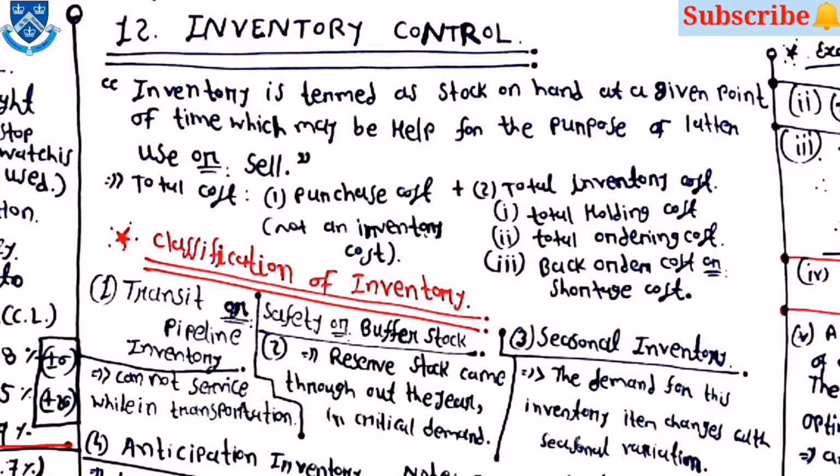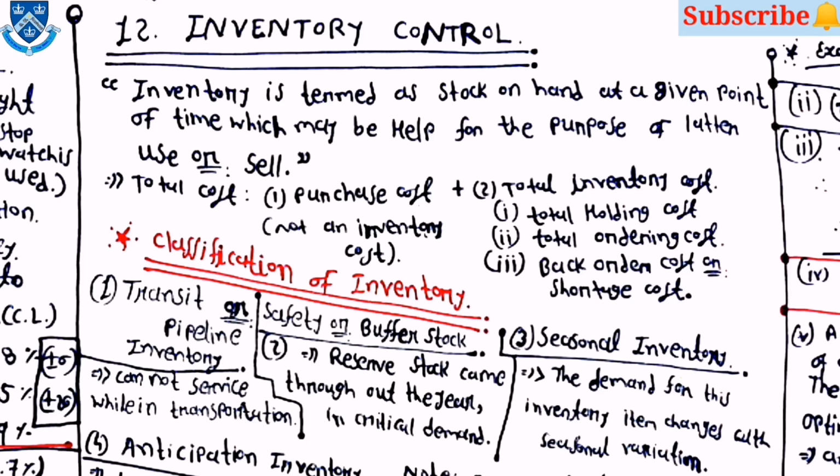Now this is the most important topic from the IM and OR subject for the GATE examination point of view, which is inventory control. First ever, the definition is there. Inventory is termed as stock on the hand at a given point of time, which may be held for the purpose of a later use or sale. Then total cost is equal to the purchase cost plus total inventory cost. Here in the inventory cost, there are three costs: first one is total holding cost, then total ordering cost, and the third one is back order cost or shortage cost.